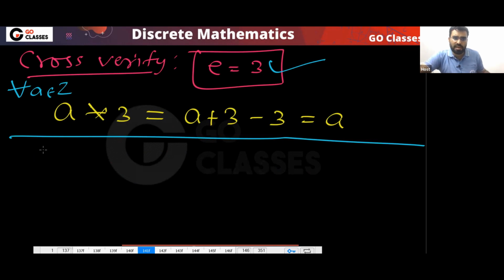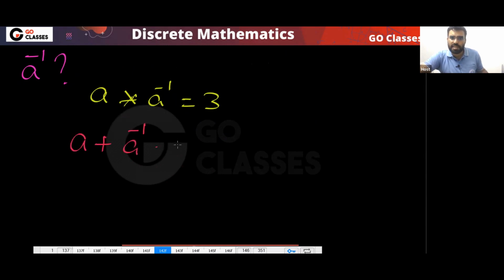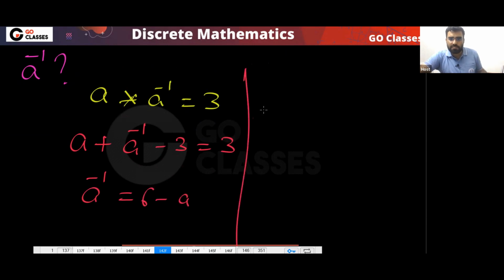Okay, what about the inverse? Can I say the inverse property holds? What can you say about it? Can I say every element has an inverse? Let's check what the inverse of a is. Apply the definition. This is the definition of inverse, and e is equal to 3, you already know. Just apply the definition. So you will get a plus a inverse minus 3 is equal to 3. So from here, a inverse will be 6 minus a. Okay, the same thing should happen on the other side also.